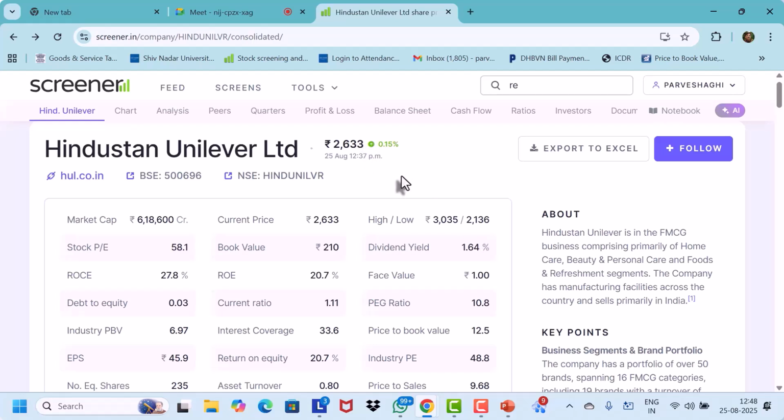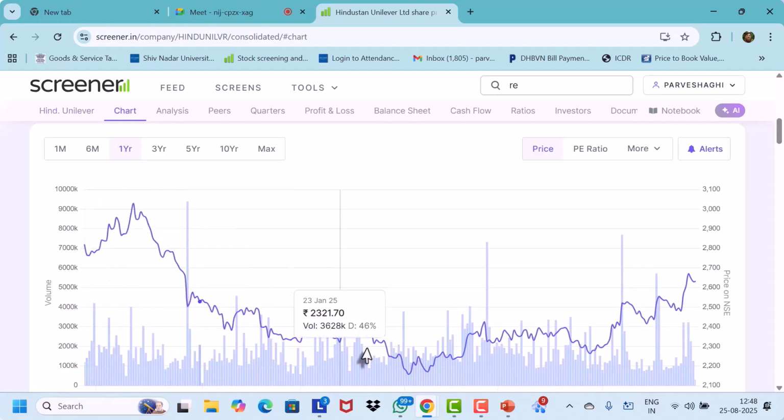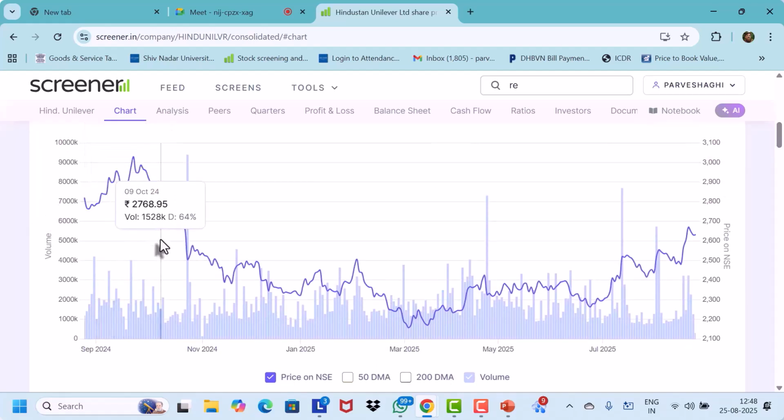So prices will keep changing over time. Okay, and this is the market. Sometimes it trades at a very good value, sometimes it corrects. So we can always look at a chart to see the 1 year chart. If you look at the 1 year chart, what this chart says is that the price has been falling from August last year. If you look here, from September onwards, there was a deep correction in the market. Then it remained quite range bound. It was not moving up and down much, but recently, over the last month or so, it is going up.